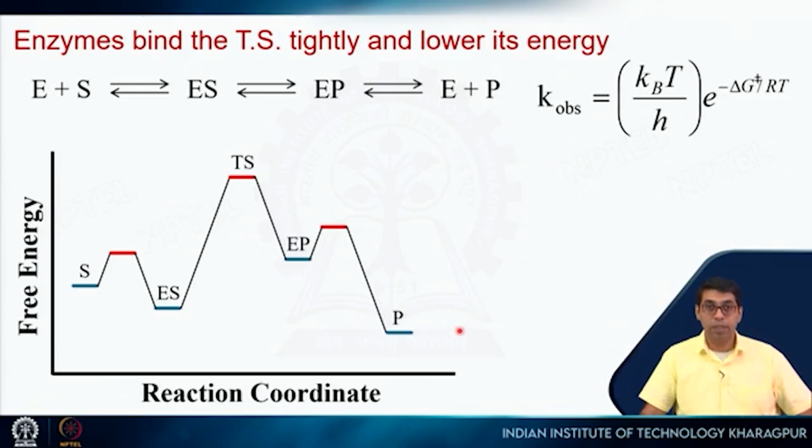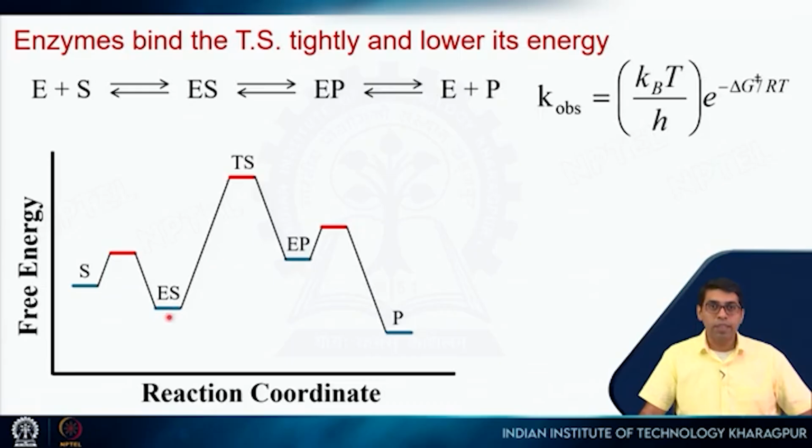and the product, right? So, this is our reaction coordinate. So, this is the free enzyme plus substrate, this is the enzyme substrate complex. So, the formation of this complex will go through some energy barrier, then this gets converted to the enzyme product, right? So, the reaction happens. So, this will go through another barrier, and then the product will be released. So, this will also go through another barrier.